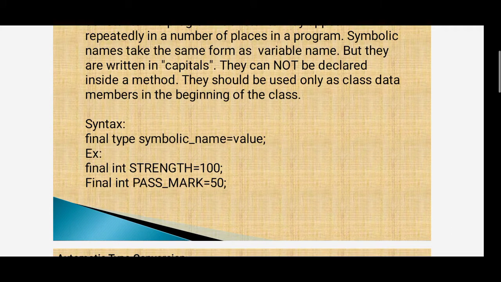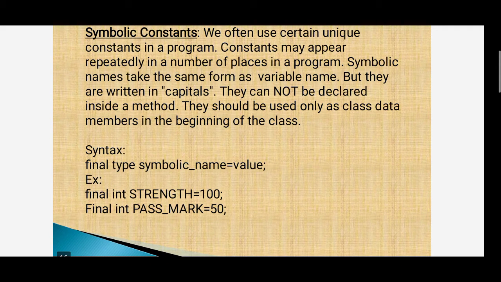Here, the syntax: final type symbolic-name = value. Final int STRENGTH is equal to 100. Final int PASS_MARKS is equal to 50. Here the symbolic name is STRENGTH, and the type is integer.